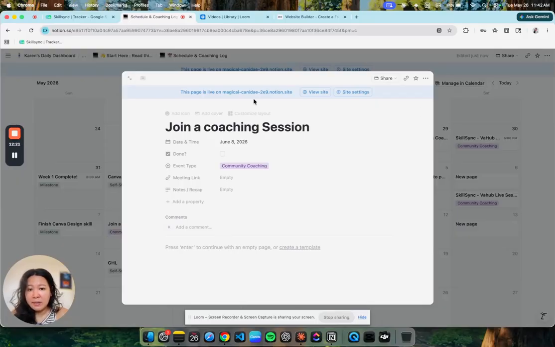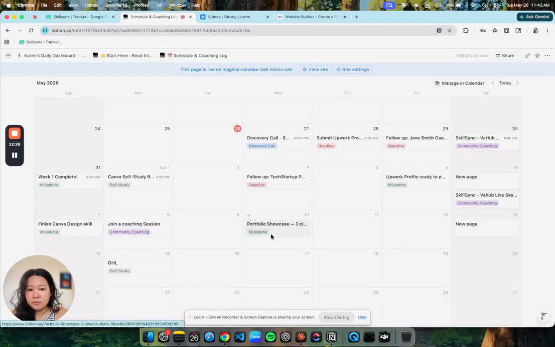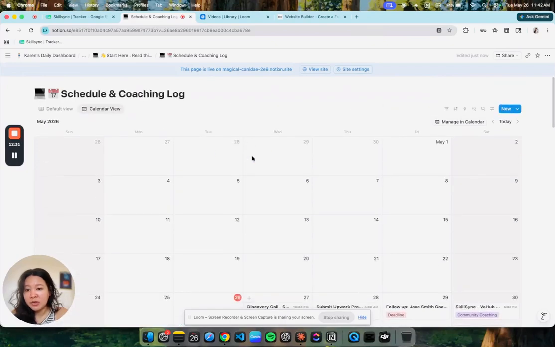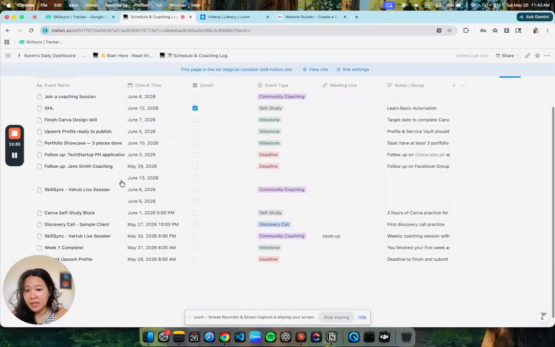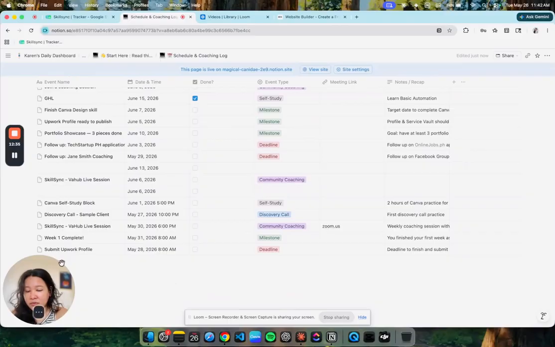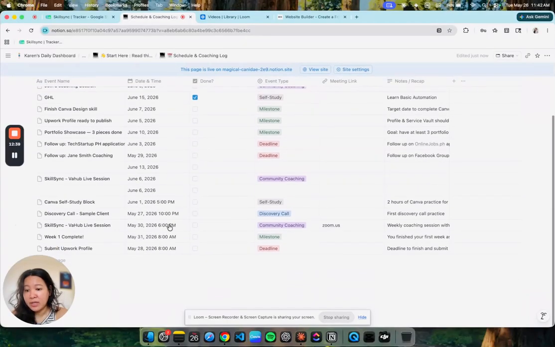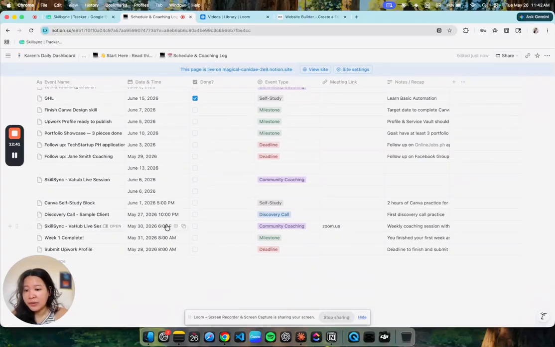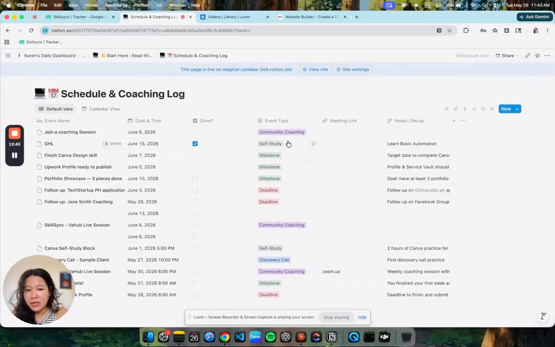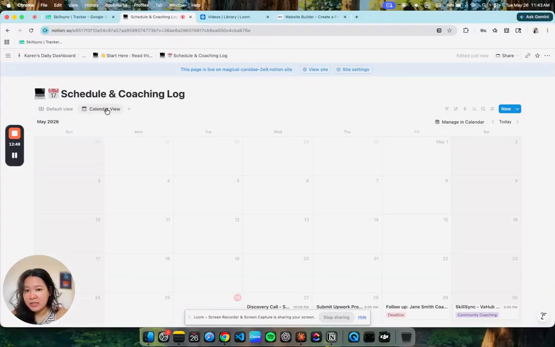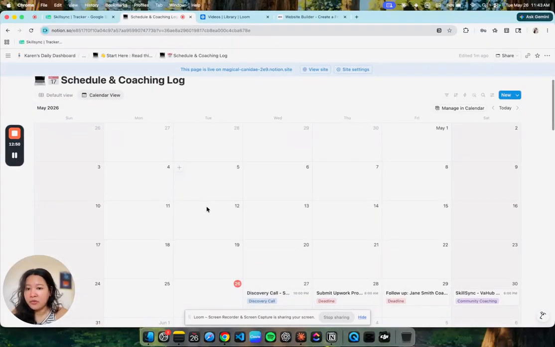And then, nakita mo na siya sa calendar mo. That's it. Ayan na siya. And then, para makita mo lahat ng events sa calendar mo, you just have to click the default view. Naka-line up na lang yan siya dyan. So, anything that you guys see on your calendar right now, you can delete and then you can customize it the way you like it. But, yeah, lahat ng yan are connected to each other. So, I created it to the point that it's going to be much easier for you. Like, you don't have to pay for any more tools. This is going to be for free.